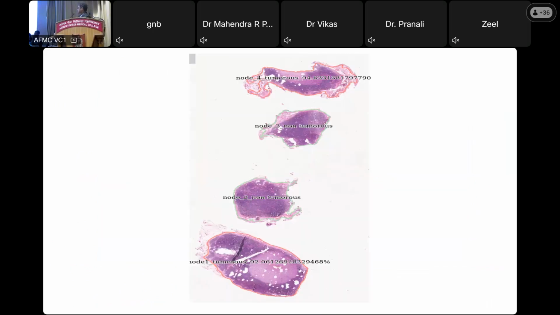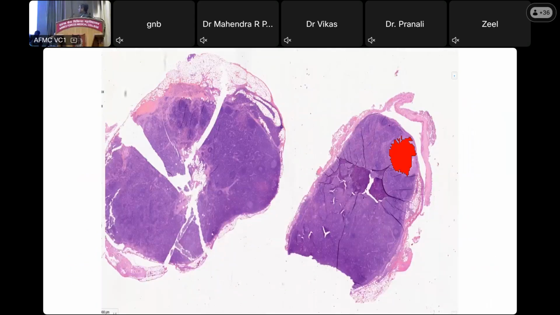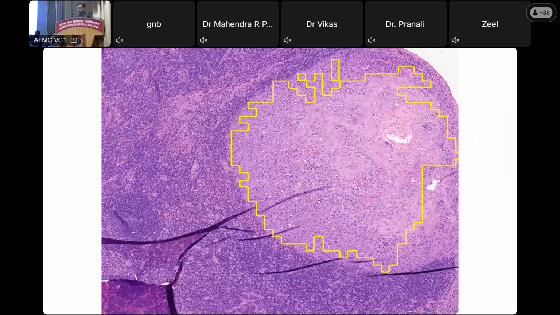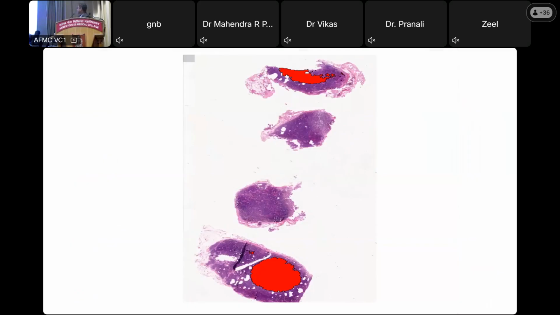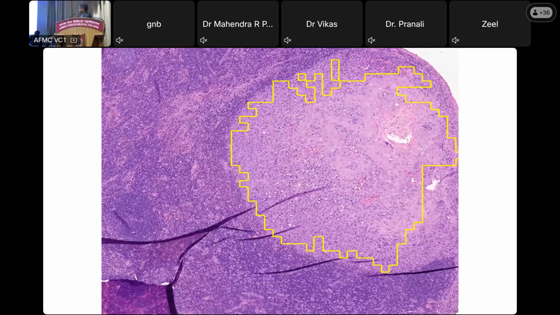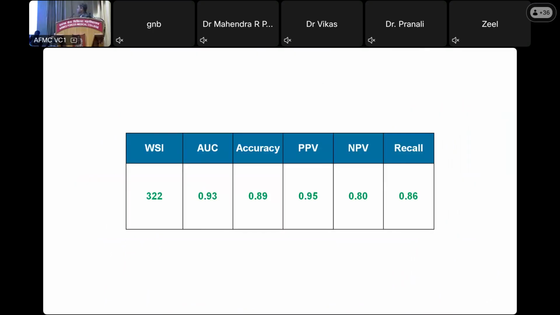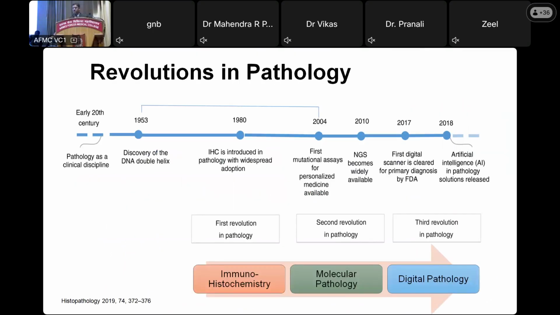Lymph node metastasis, the AI model which we developed is actually highlighting. If you see, there's a very small tumor sitting here. The AI in its heat map is identifying. It is like an assist to me that, okay, there's a MET, see it properly. The small MET, the AI model is picking up, quantifying it, how big it is. Again, with a good predictive value. So that's all we are doing in our lab.